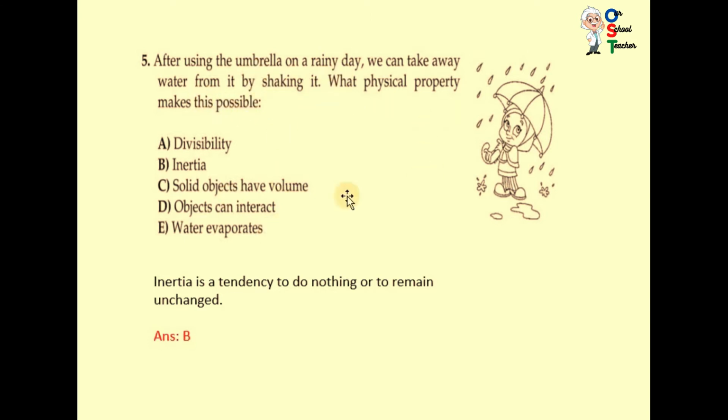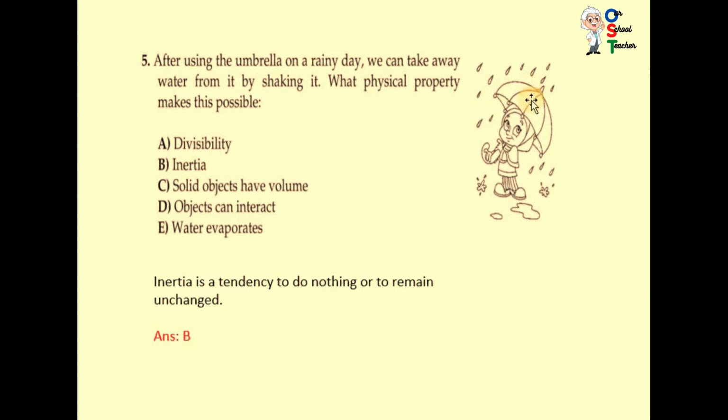There are some drops on the umbrella, and when you shake it, they start moving. Water evaporates. Evaporation is another property by which water can leave the surface. So there are raindrops, they are moving apart. So actually this is the property of inertia.